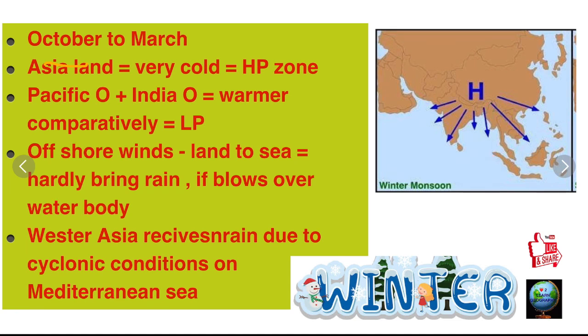Now the winds blow from land to sea, and they are dry. They do not carry moisture, except if there is any water body in their way. So when they blow over the sea, they do pick up some moisture and cause rain in the coastal regions. The western parts of Asia receive some rain because of cyclonic conditions from over the Mediterranean Sea.